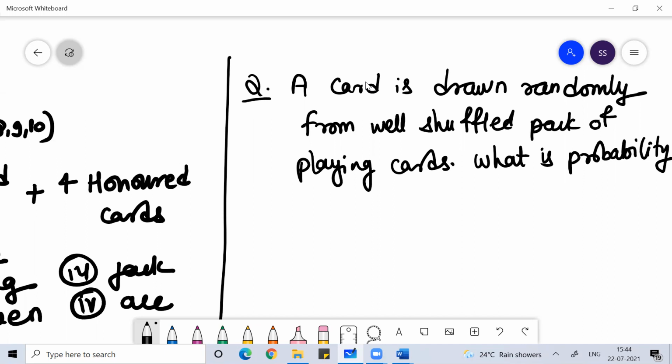What is the probability that it is red in color? What is the probability that it is red in color or king?